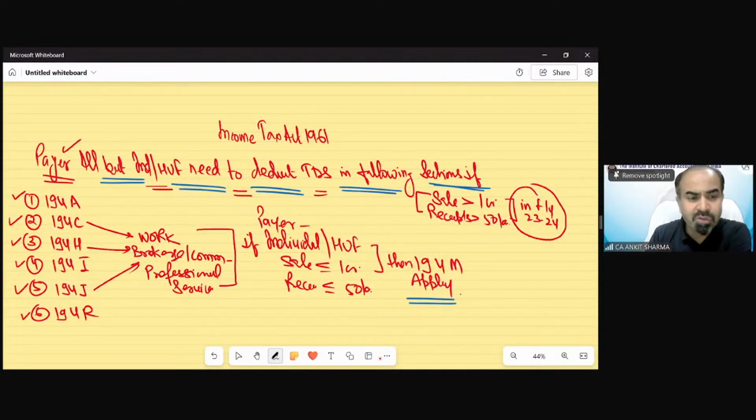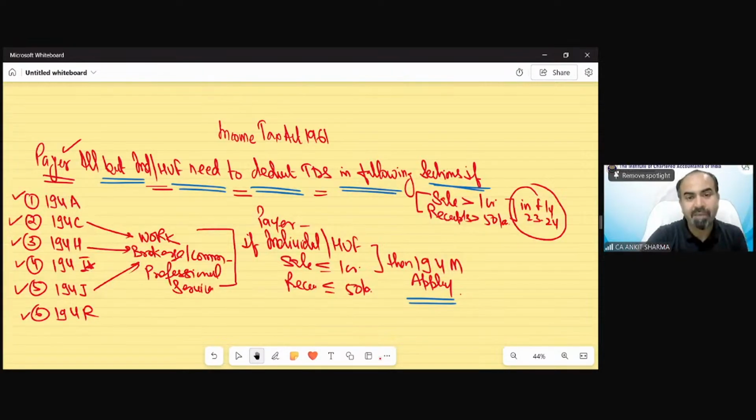So, out of these 6 sections, you can see that individuals and HUF whose turnover is less than 1 crore or 50 lakh have been exempted. So, they have technically escaped from the liability of TDS. As in the case of section 194I also. But for section 194I, if you are an individual whose turnover does not exceed 1 crore 50 lakh, for that section 194IB has been prepared by the government. 194IB has been introduced by the government.